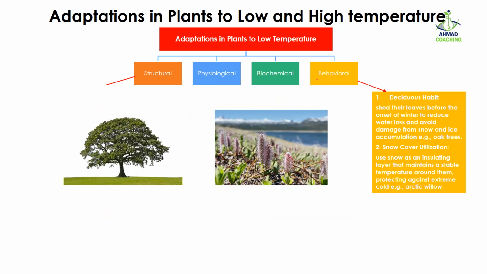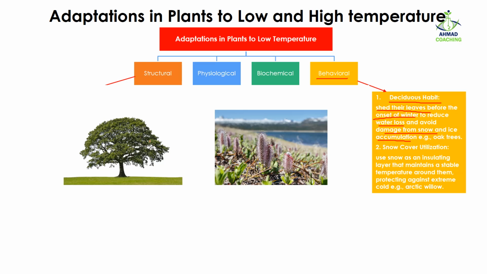The last adaptation is behavioral adaptation. In the case of behavioral, we have deciduous habit, which is that the plants shed their leaves before the onset of winter so that they can reduce water loss as well as avoid the damage from snow and ice accumulation.